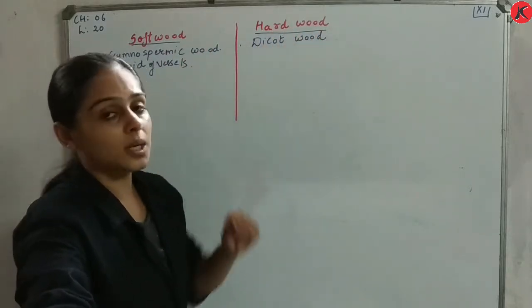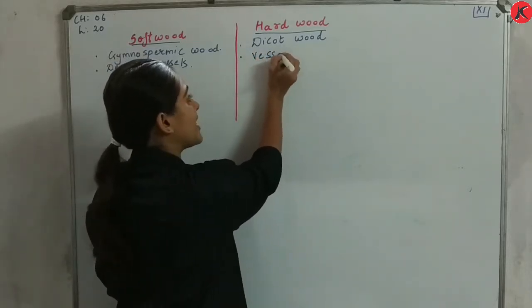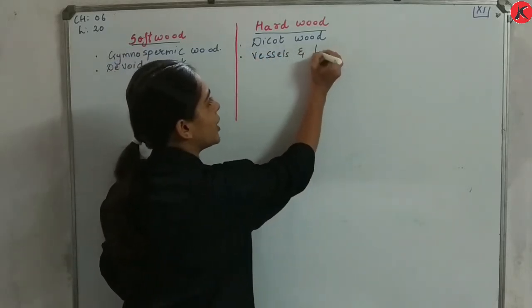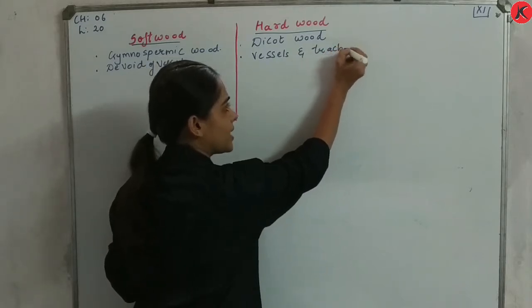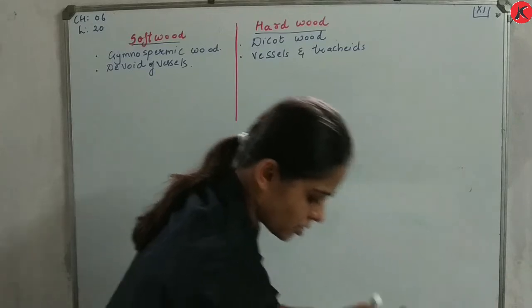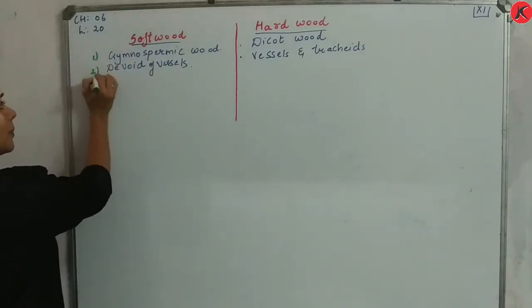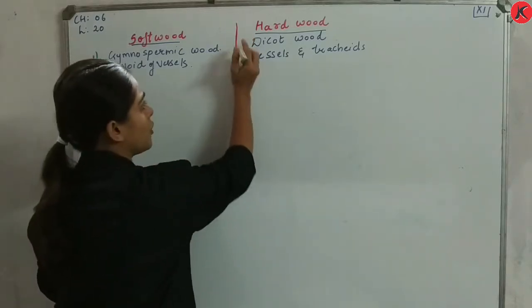Whereas hardwood has vessels and tracheids. See, this is the most important difference, right? Number one, gymnospermic wood. Number two, devoid of vessels.